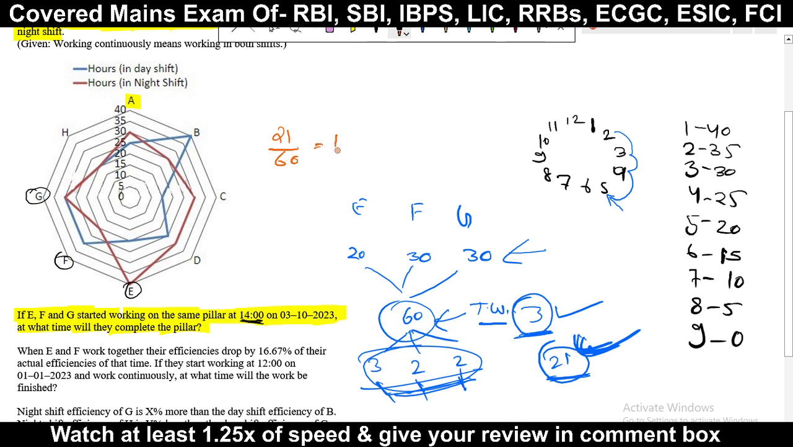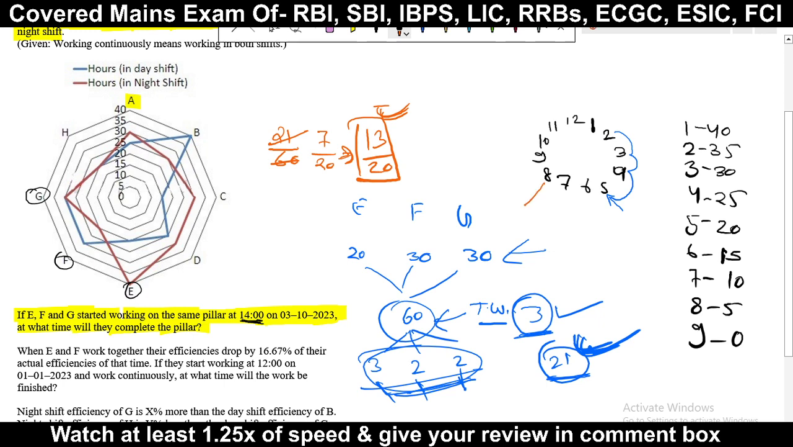Now if you want to calculate what is left, just subtract 21 from 60. One more thing, we can cut this by 3, 7 by 20. Now what will be left, 13 by 20. It means we have completed 7 work out of 20, and now 13 work is left out of 20. So now the day shift is over.